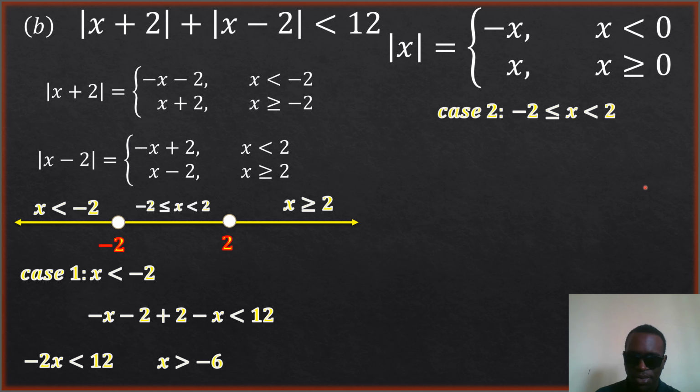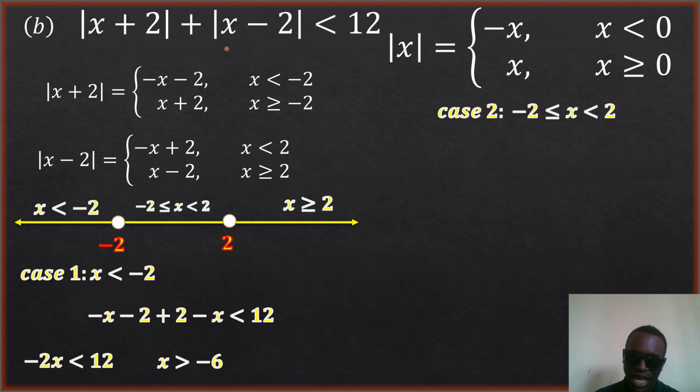Case 2, we have to consider the regions where x is greater than. I say it, x is greater than, because students often find it difficult to read. When they say negative 2 is less than or equal to x, it means that x is greater than. Start reading from here. That's how you read this bound. So x is greater than or equal to negative 2.